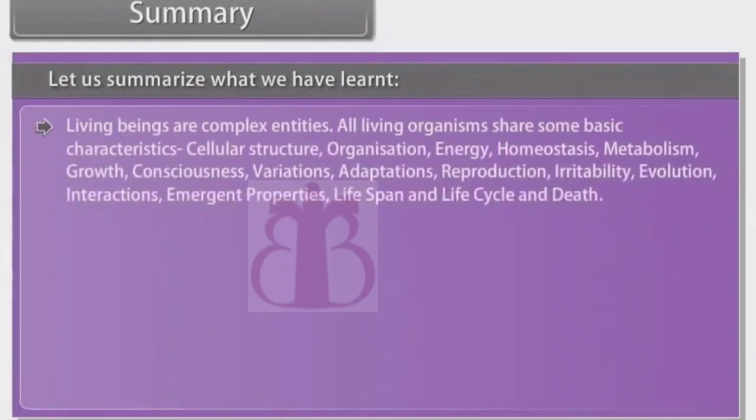Living beings are complex entities. All living organisms share some basic characteristics: cellular structure, organization, energy, homeostasis, metabolism, growth, consciousness, variations, adaptations, reproduction, irritability, evolution, interactions, emergent properties, lifespan and life cycle, and death.